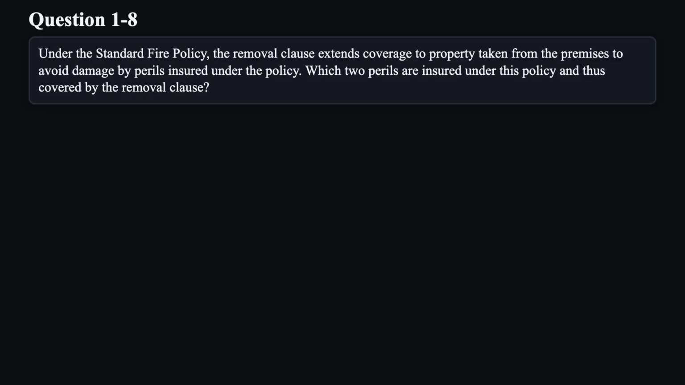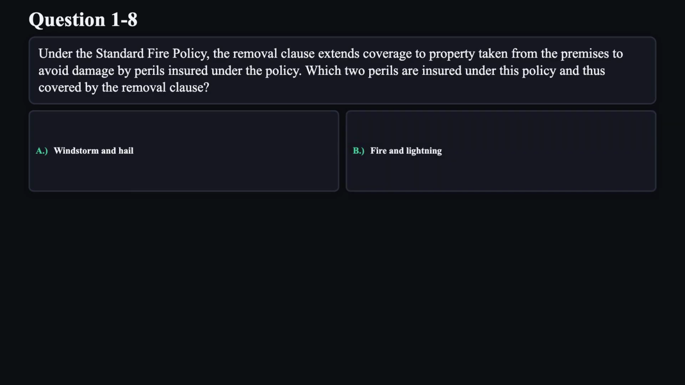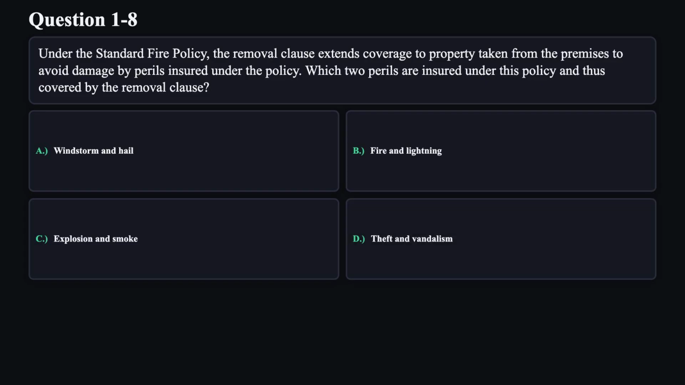Question 8. Under the standard fire policy, the removal clause extends coverage to property taken from the premises to avoid damage by perils insured under the policy. Which two perils are insured under this policy and thus covered by the removal clause? A. Windstorm and hail. B. Fire and lightning. C. Explosion and smoke. D. Theft and vandalism.